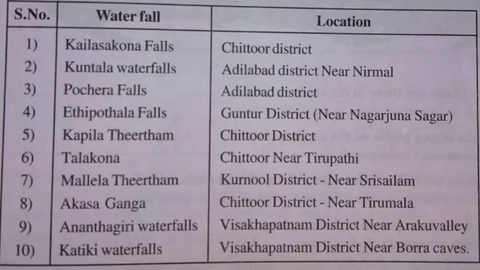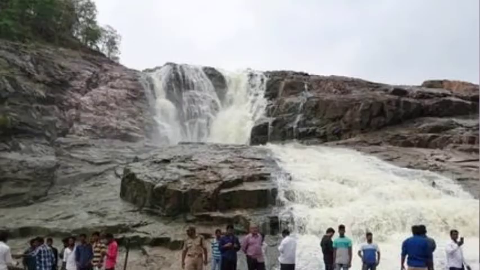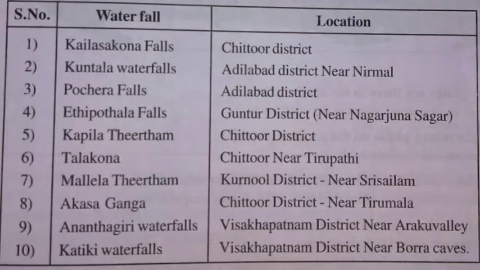Kailasakona waterfalls in Chittoor district. Kuntala waterfalls in Adilabad district near Nirmal. Pochera falls in Adilabad district. Ethipothala falls in Guntur district near Nagarjuna Sagar. Kapila Tirtham is located in Chittoor district. Talakona waterfalls in Chittoor near Tirupati.